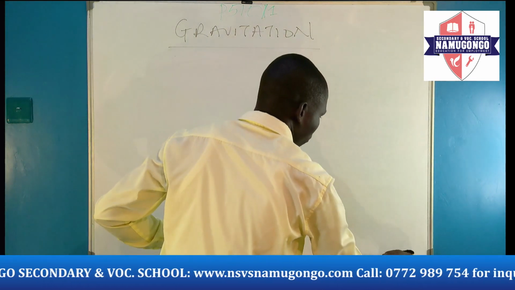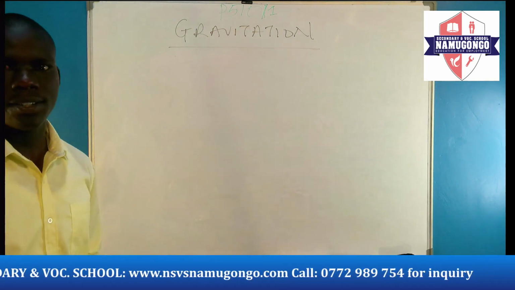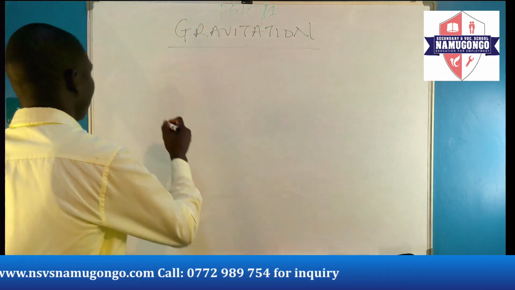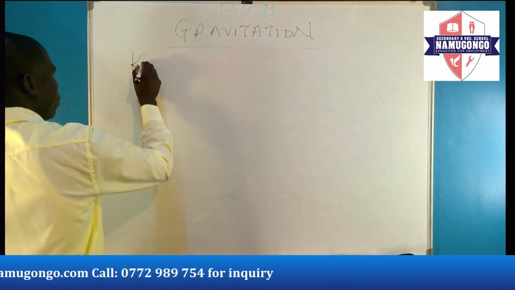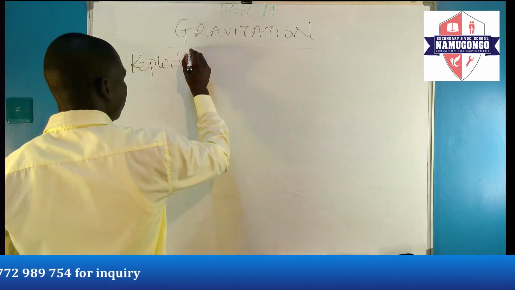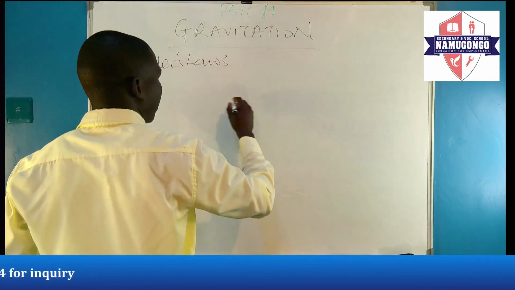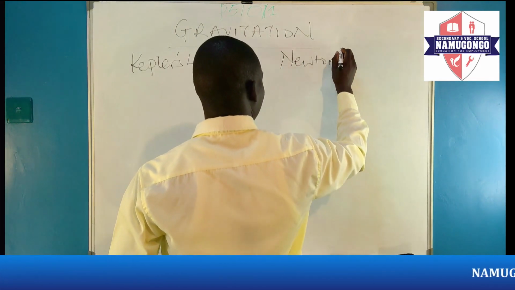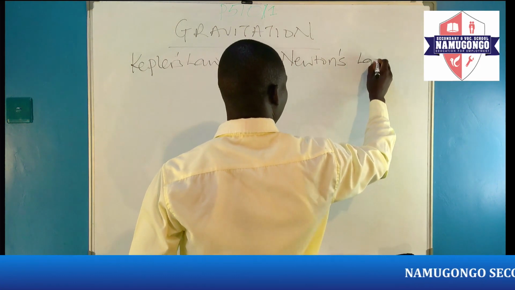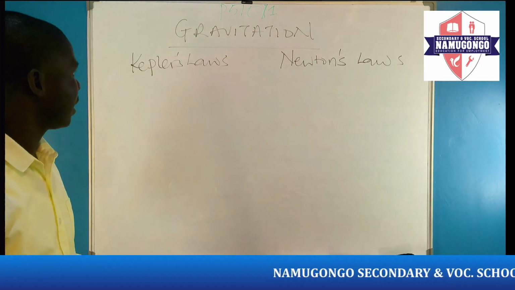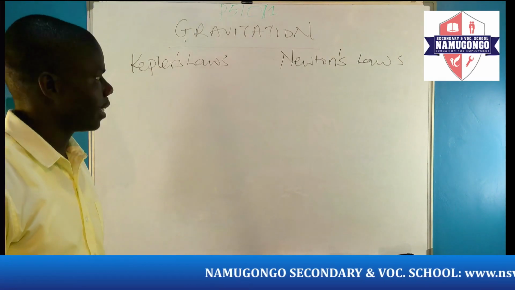Now, this motion of planets is governed by 2 laws. That is Kepler's laws of gravitation, and then we also have Newton's laws of gravitation.